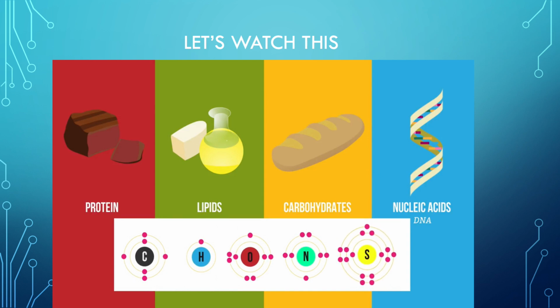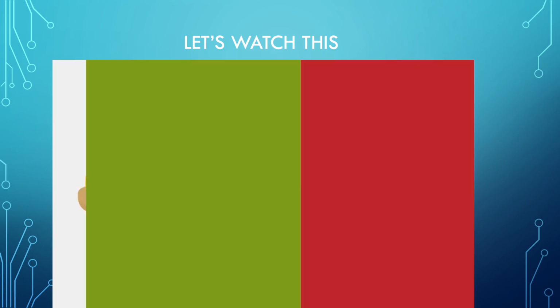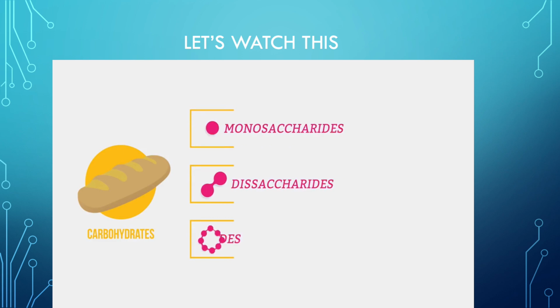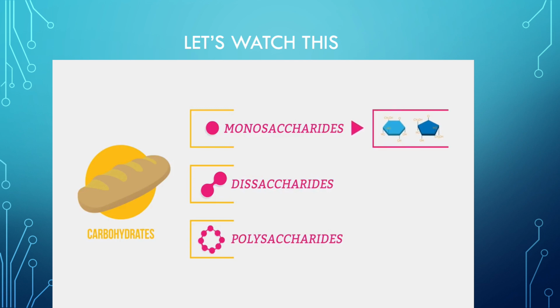Let's start by looking at carbohydrates. There are 3 main types of carbohydrate: monosaccharides, disaccharides, and polysaccharides. Simple sugars like glucose and fructose are monosaccharides. Sucrose, which is made up of 2 simple sugars joined together, is a disaccharide.